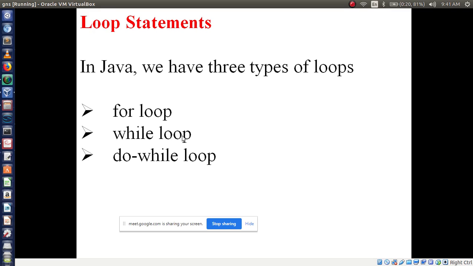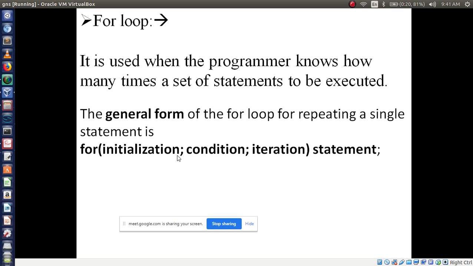Compared to for and while, the do while loop is a little bit different. We'll see later how the do while loop is different. Okay, so now we'll study the for loop. It is used when the programmer knows how many times a set of instructions or a set of statements is to be executed.